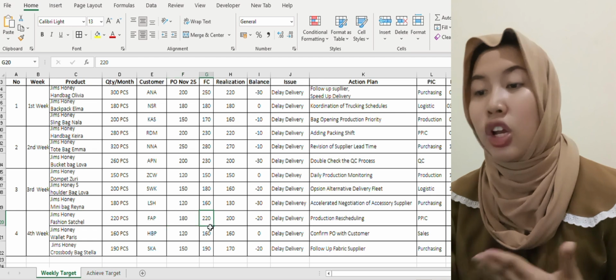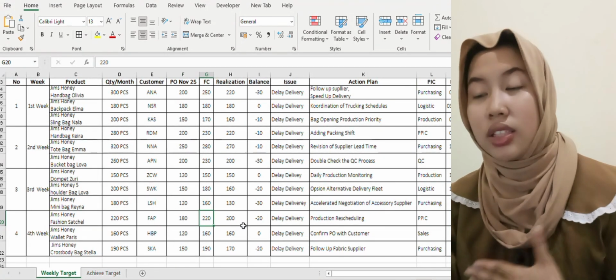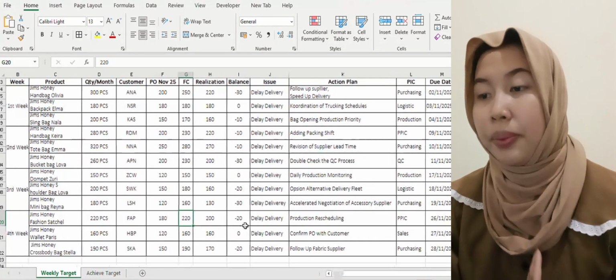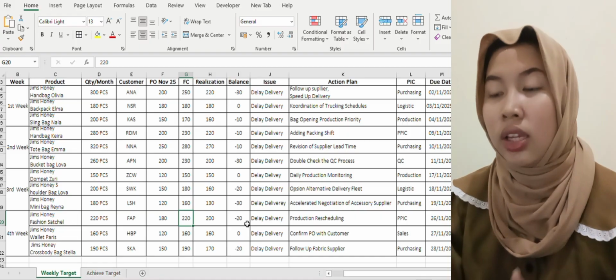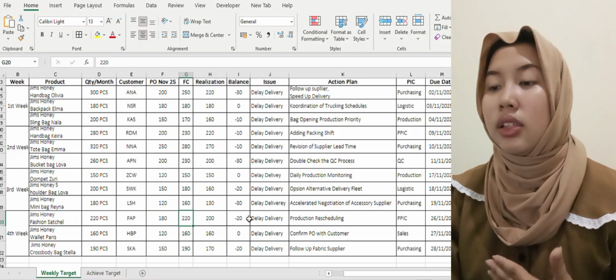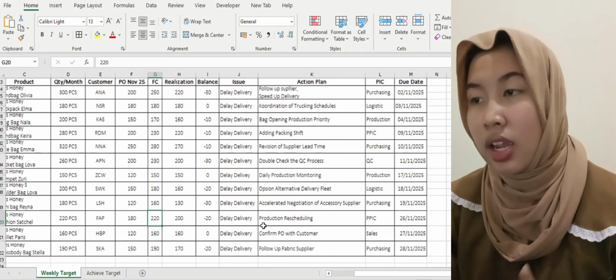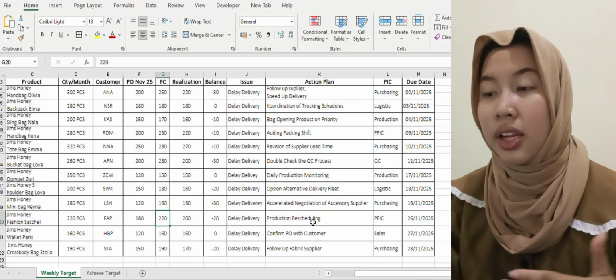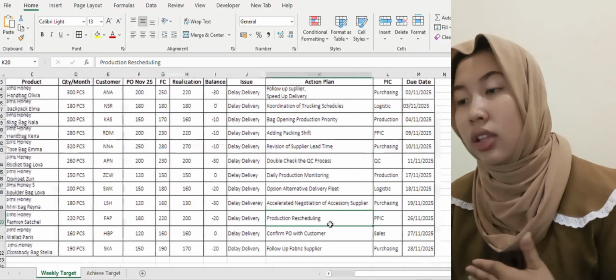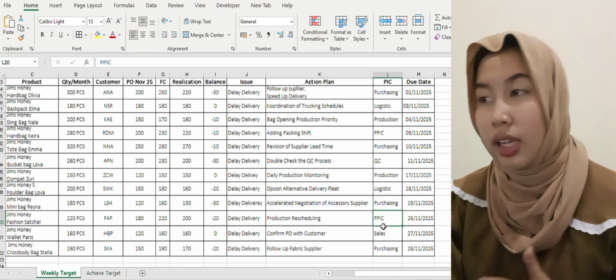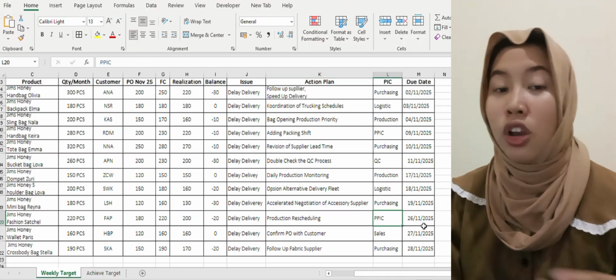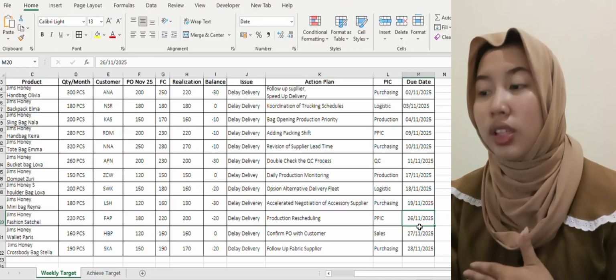The forecast is 220 pieces. The realization is 200 pieces, and the balance is minus 20, meaning the target was not reached, and the issue is the delivery, and the action plan is production rescheduling, and the PIC is PPIC, and the due date is November 26, 2025.